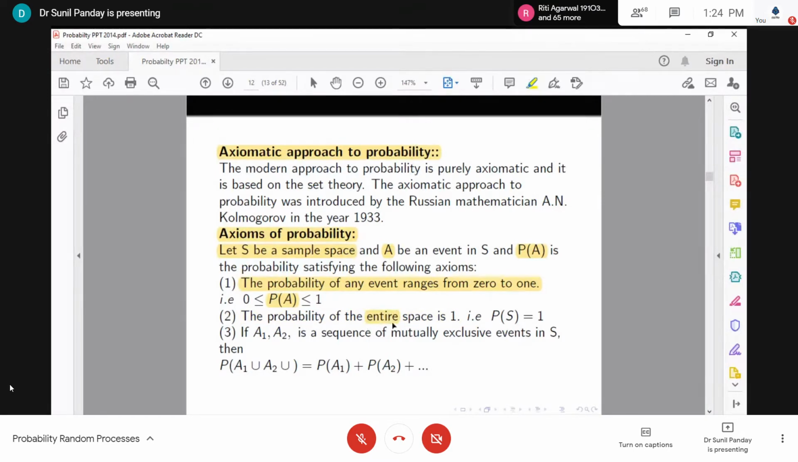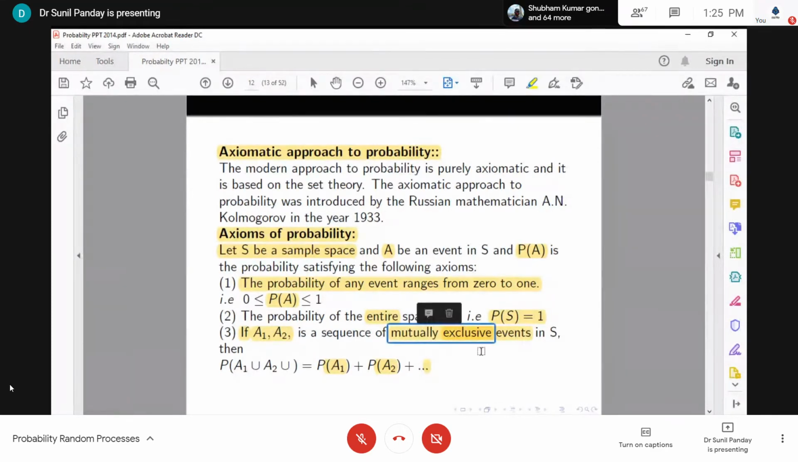The probability of the sample space is 1, that is, P(S) equals 1. This one is known as the certain event. It means this will definitely happen. If A1 and A2 is a sequence of mutually exclusive events in S, then the probability of A1 union A2 union dot dot up to infinity is equal to the probability of A1 plus the probability of A2 plus the probability of A3. So this is the definition or approach to probability. On the basis of these three axioms, we develop our probability theory.